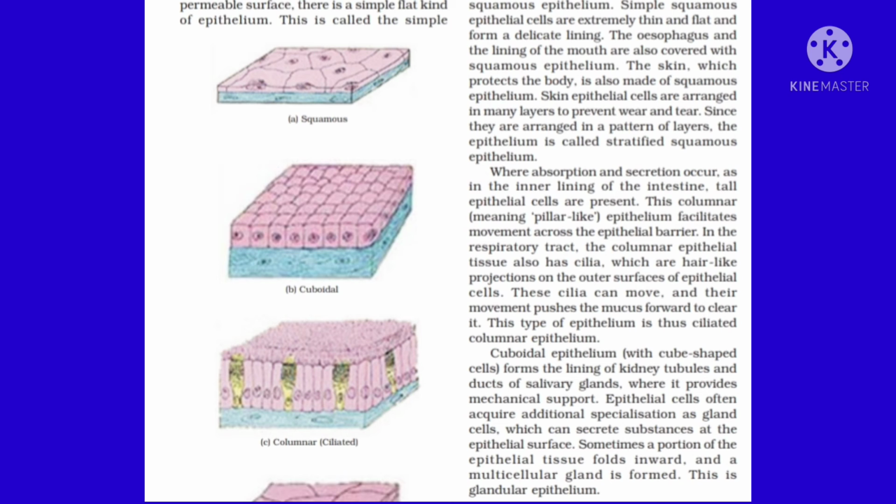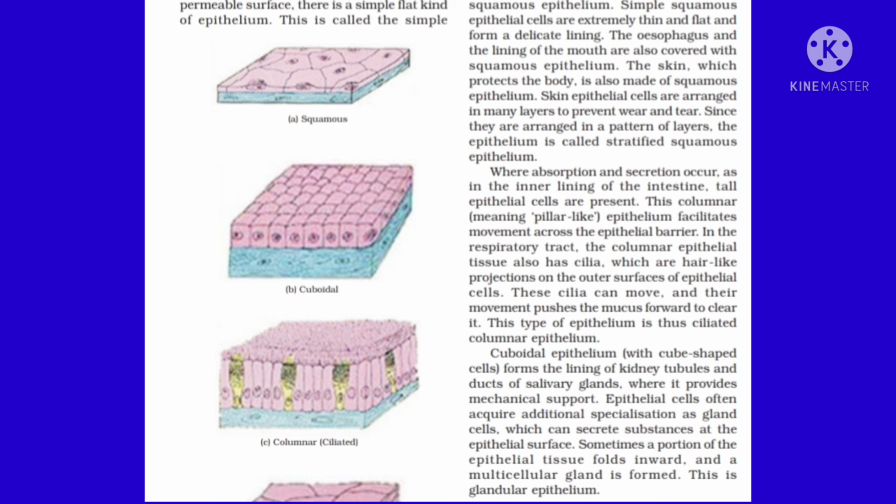And one more modified form of columnar epithelial tissue is glandular epithelial tissue. I told you this single layer is modified to form a multiple layer of epithelial tissue and forms glands or ducts. You know two types of gland, ductless gland and ducted gland, which help in secretion of chemicals. Glandular epithelial tissue also secretes mucus, which is found in the nasal passage of our nose. These are all types of simple epithelial tissue, which are made up of a single layer.